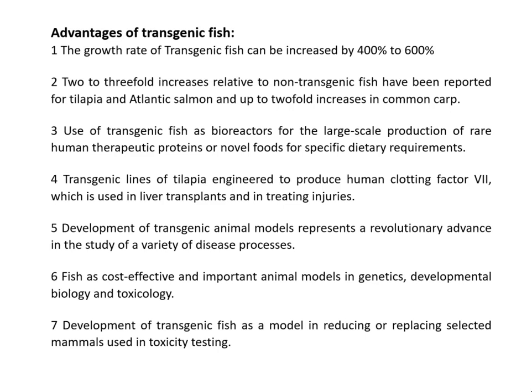And this method is also useful for the development of transgenic animal models, which represents a revolutionary advance in the study of a variety of disease processes. Means transgenic fishes are also useful to study the varieties of disease processes. Hence these are the few important advantages of transgenic fish.